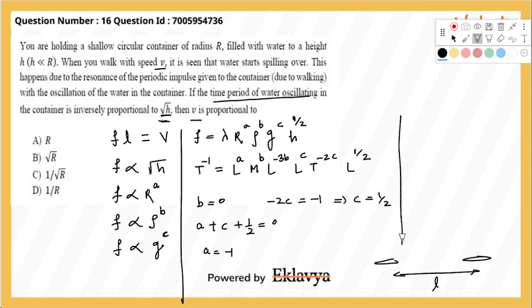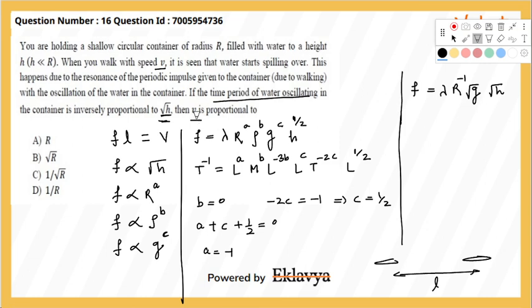Now we are ready to write the formula of frequency. Frequency becomes some lambda times r to the power a, that means r to the power minus 1. Density is not required. Gravity to the power c, c is half, that means root of gravity. And what else? h to the power half, that means root of h. So this is the dependency of frequency, right?